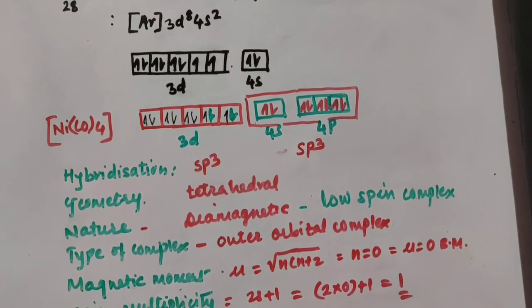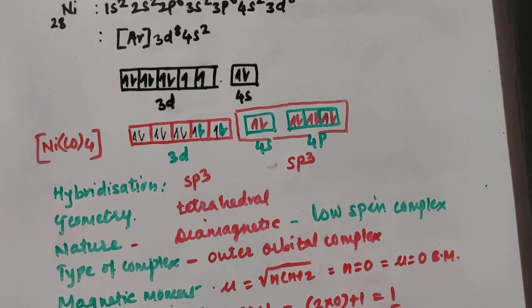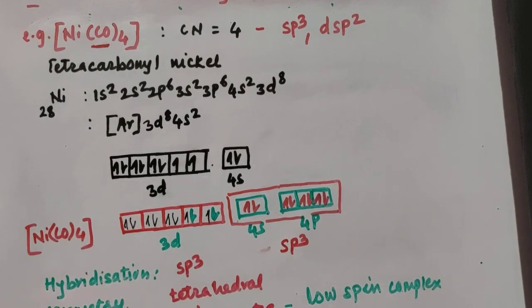So how to find out all the things, that is hybridization, then geometry, then nature, then type of complex, then magnetic moment and spin multiplicity. First you are supposed to find out the coordination number of the given compound, then the ground state electronic configuration, then the oxidation state of the central metal atom, and accordingly you find out the configuration of that ion.